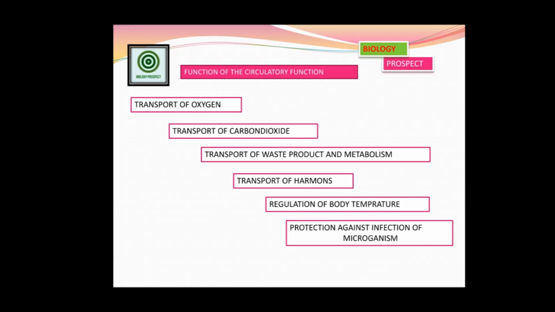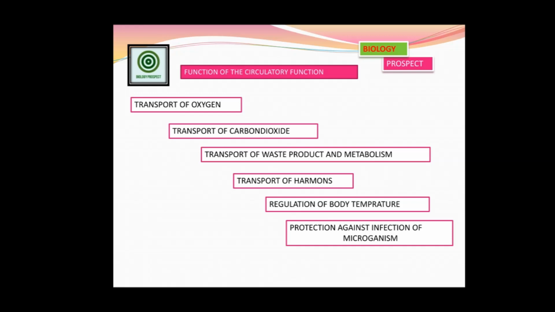Second is the transport of carbon dioxide. After the catabolic reactions are complete, the waste gas produced inside the different types of cells or tissues is carbon dioxide, and that gas is carried away or removed from that place. That is only possible because of the circulatory system.